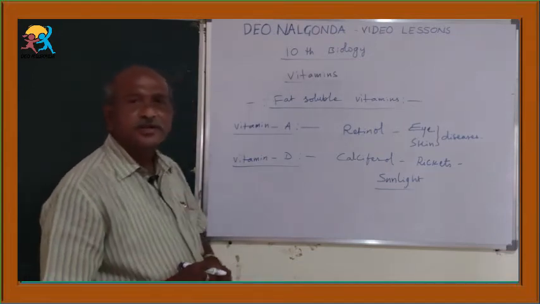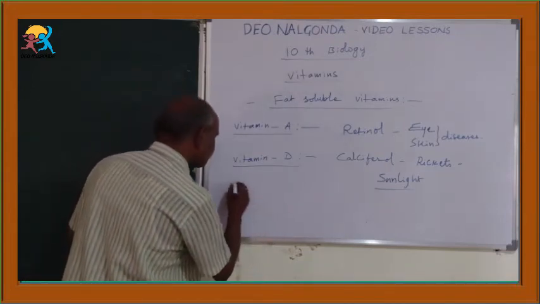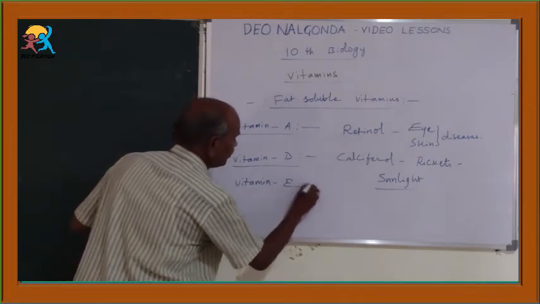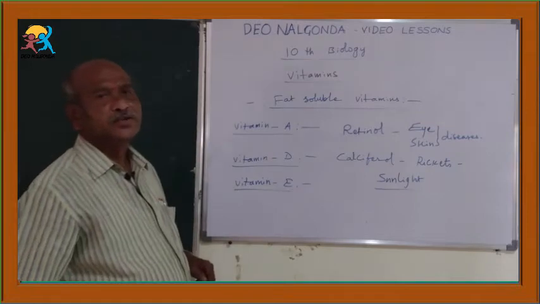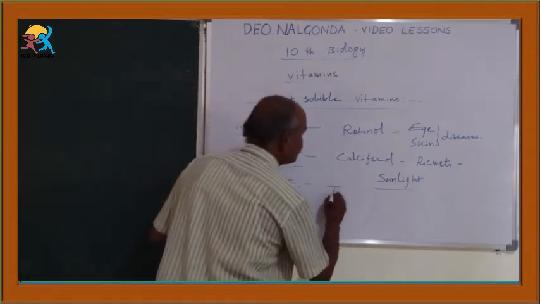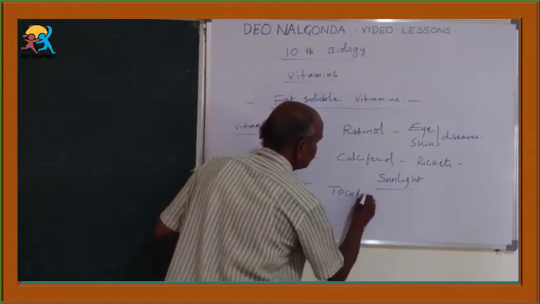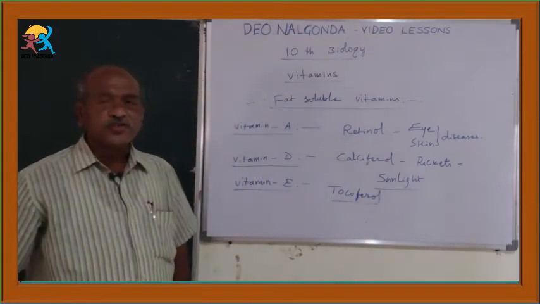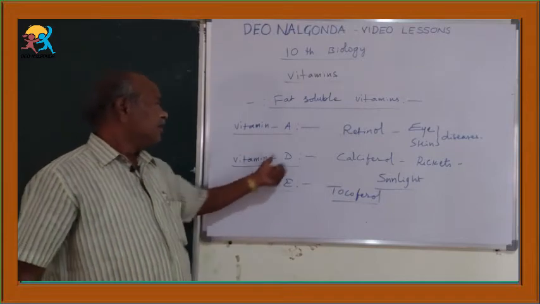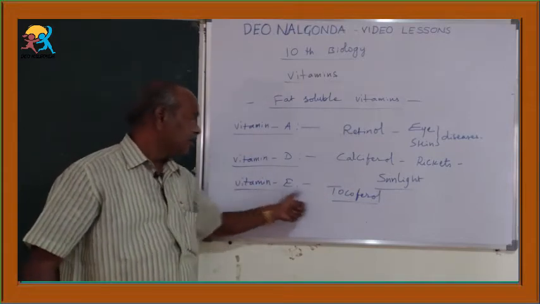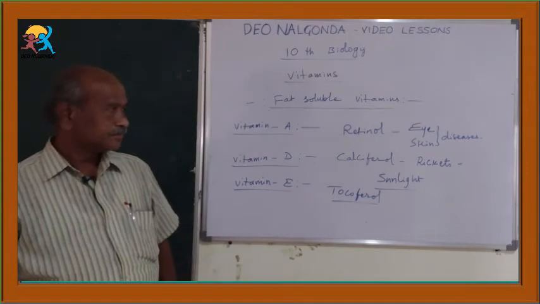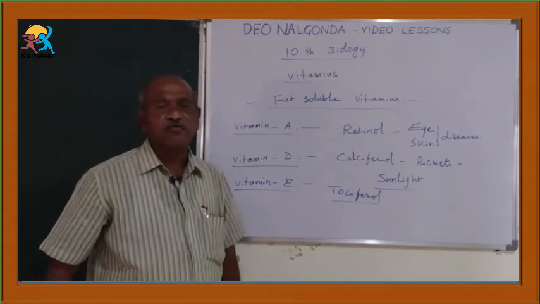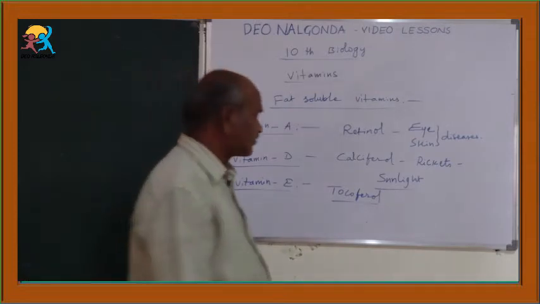Okay, the next vitamin is vitamin E. Vitamin E, chemically it is known as tocopherol. So don't confuse here, children. Vitamin D is called calciferol, vitamin E is called tocopherol. Its deficiency causes fertility problems in males and females.